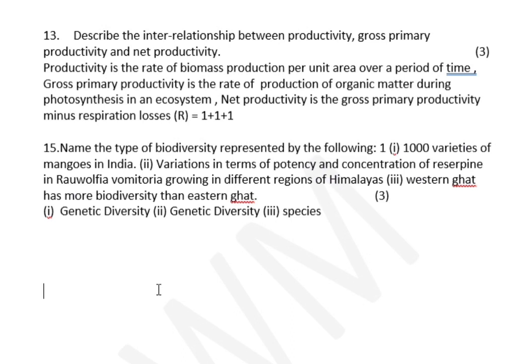Variations in terms of potency and concentration of reserpine in Rauwolfia vomitoria growing in different regions of the Himalayas is also an example of genetic diversity. Western Ghat has more biodiversity than Eastern Ghat. Here, we are talking about species diversity, so species level. Then finally, one more is there, that is ecological diversity. For example, India has more ecological diversity than a Scandinavian country, so that is ecological diversity.